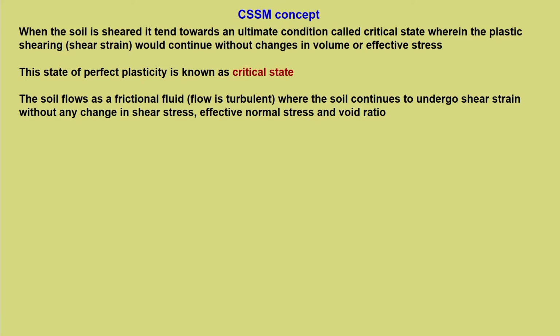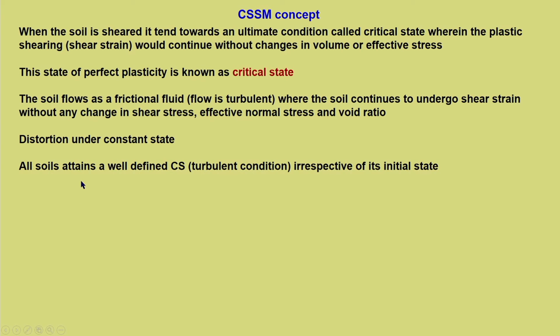At the critical state, it is assumed that the flow is turbulent, not in an orderly manner, where the soil continues to undergo shear strain at constant shear stress, effective normal stress and void ratio. So it is more like a distortion under a constant state.